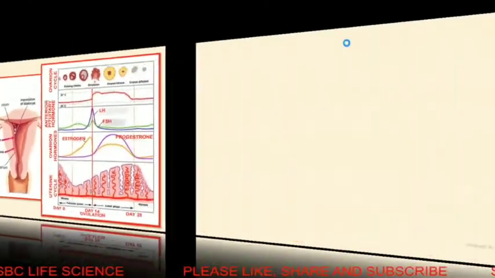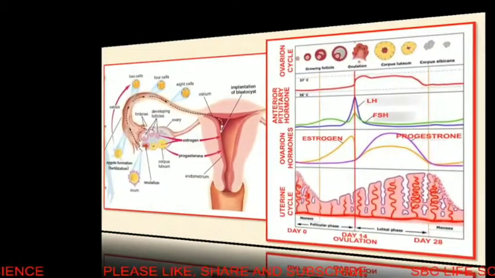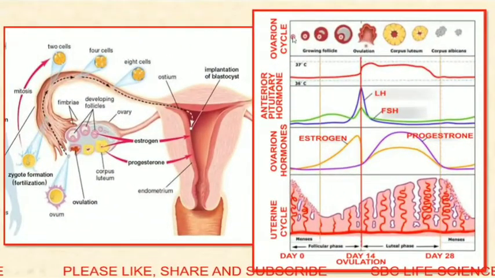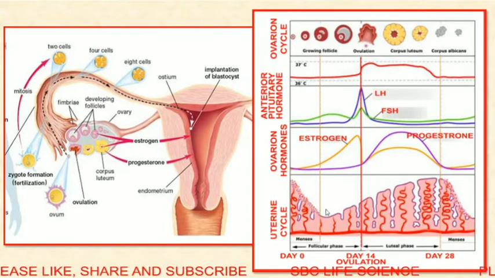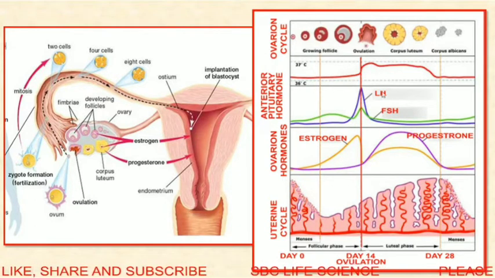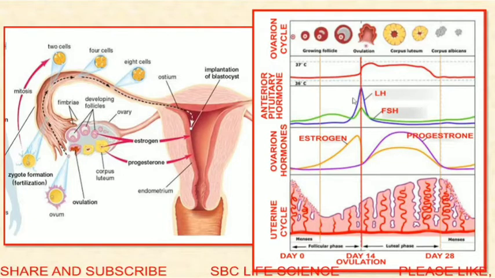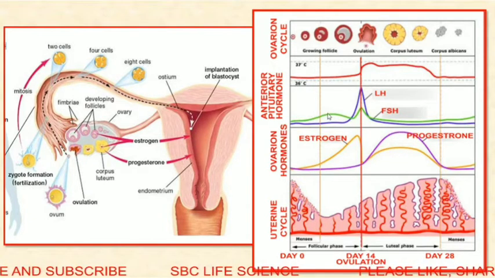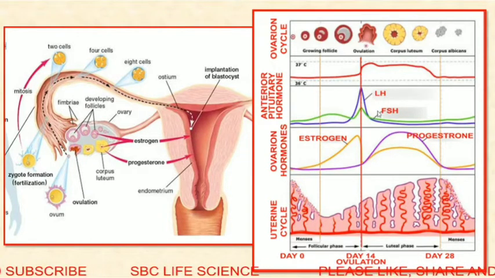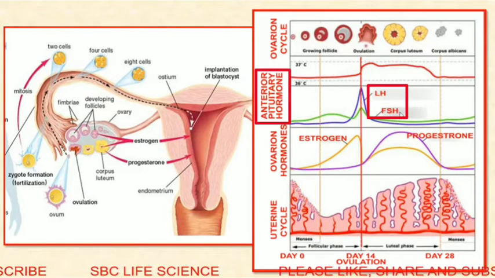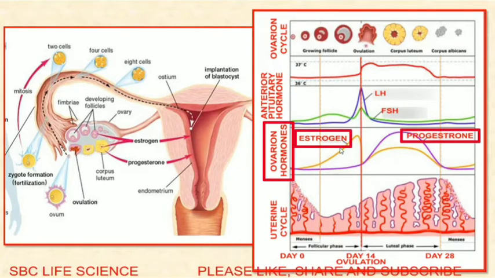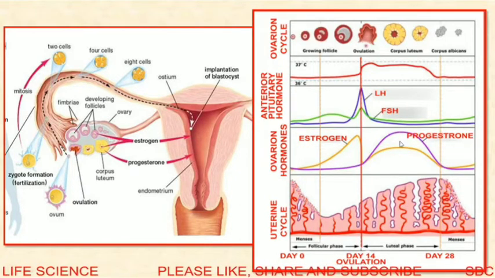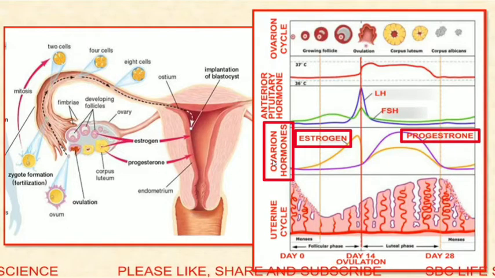In this second diagram, we can see various changes taking place in the ovary and uterus. These changes take place because of the secretion of various hormones. There are two hormones which are secreted from the anterior lobe of the pituitary gland. These are LH and FSH, and two hormones are secreted by the ovary. These are estrogen and progesterone.